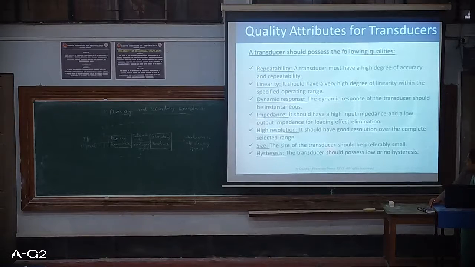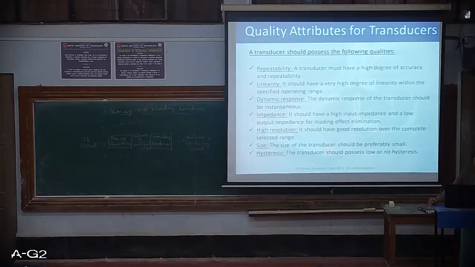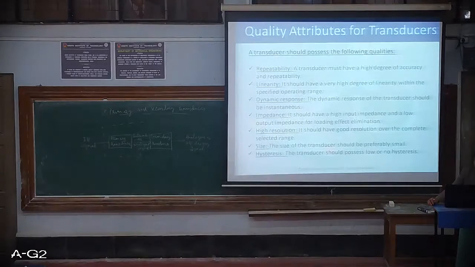Next is linearity. As we discussed yesterday, linearity is how we increment the input in a similar fashion, and the output should also get incremented. So it should have a very high degree of linearity within the specified operating range.